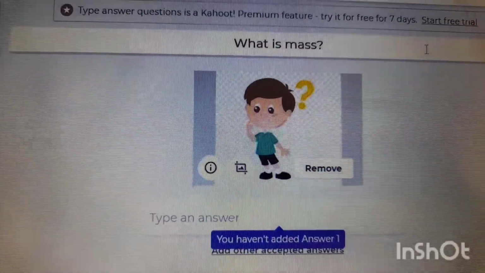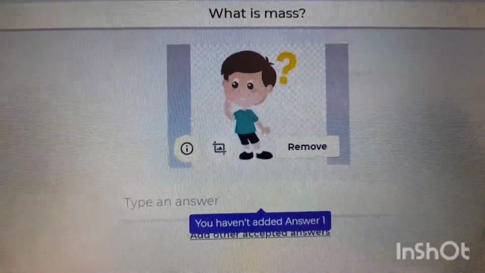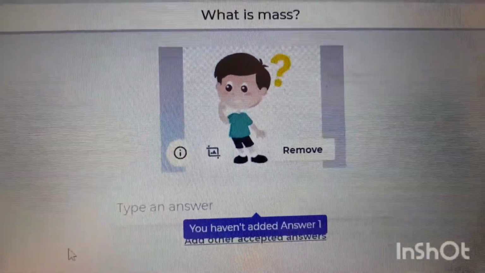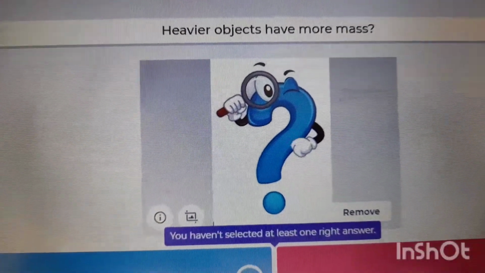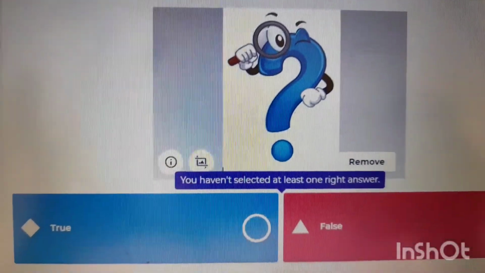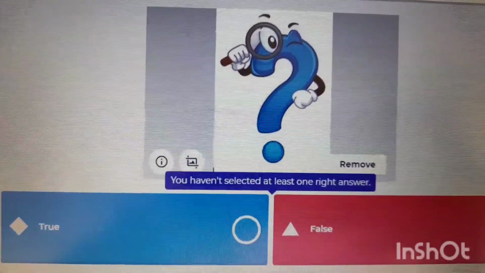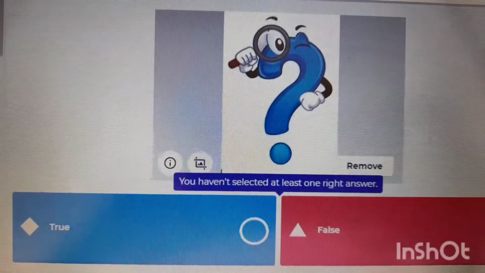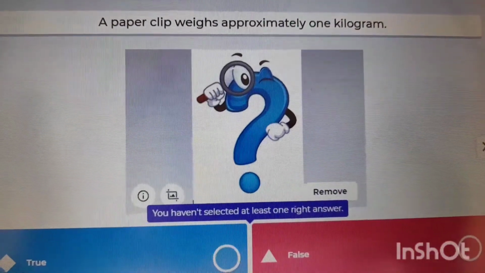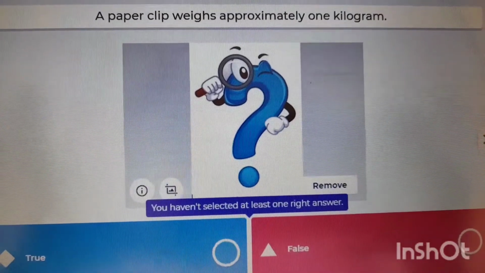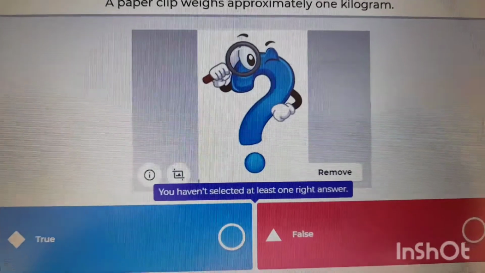Question 1, what is mass? So on the space provided, you are going to put your answers. Question 2, heavier objects have more mass. Is that a true statement or is that a false statement? Select your answers. Question 3, a paper clip weighs approximately 1 kilogram. Is that a true statement or is that a false statement?